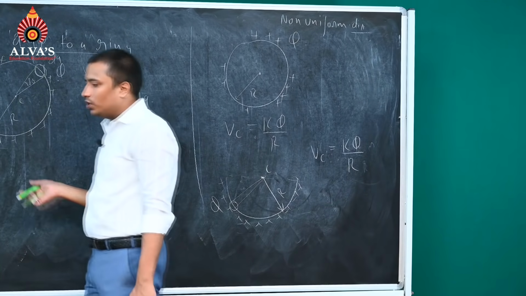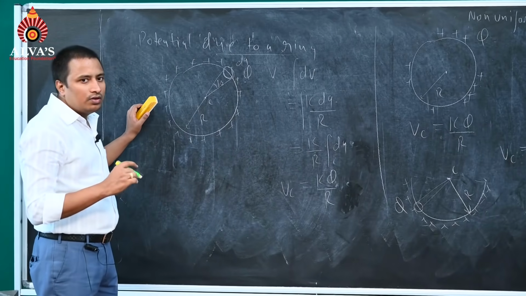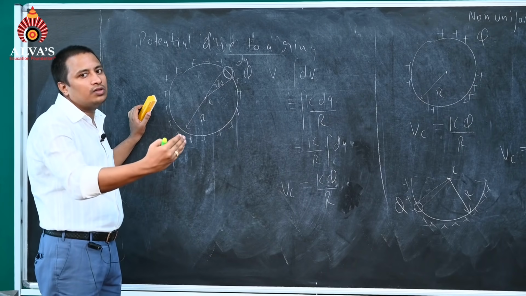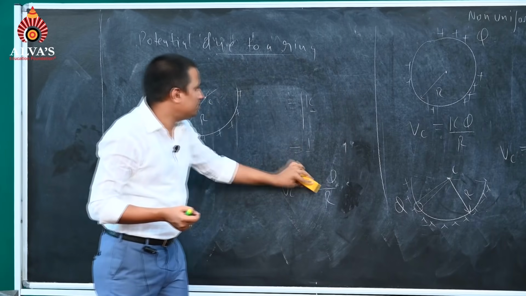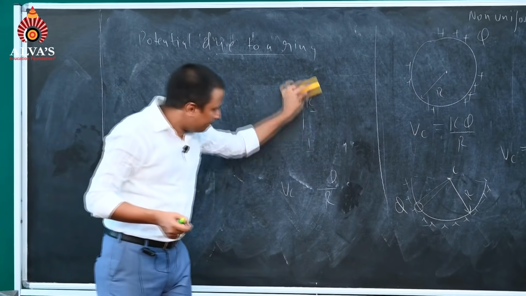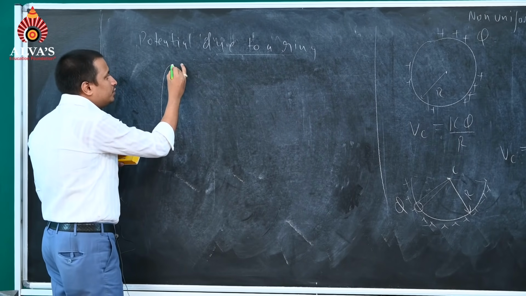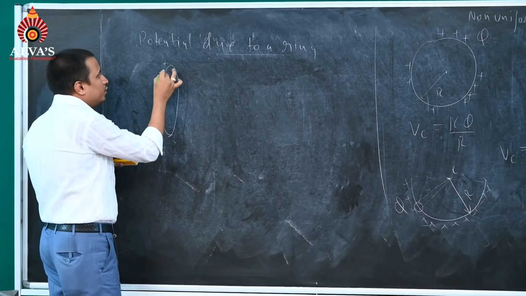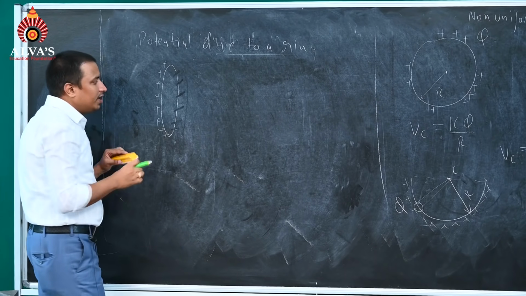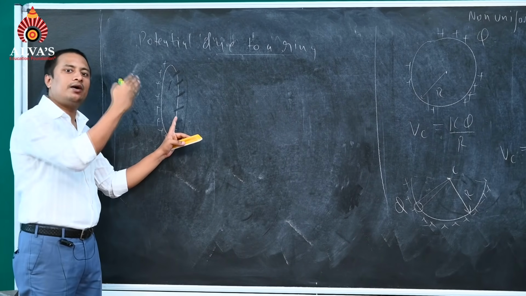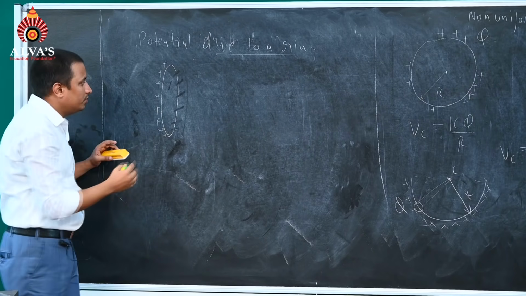Now see, if we move forward, this potential due to a ring can also be on the axis of the ring. Can we proceed further? Can I erase this? Now from here we can write, here we have a ring which is uniformly charged. We have a uniform charge distribution ring, and I am drawing a dotted line here. Why dotted line? Because this is in the back side. This is the front view and that is the back view.